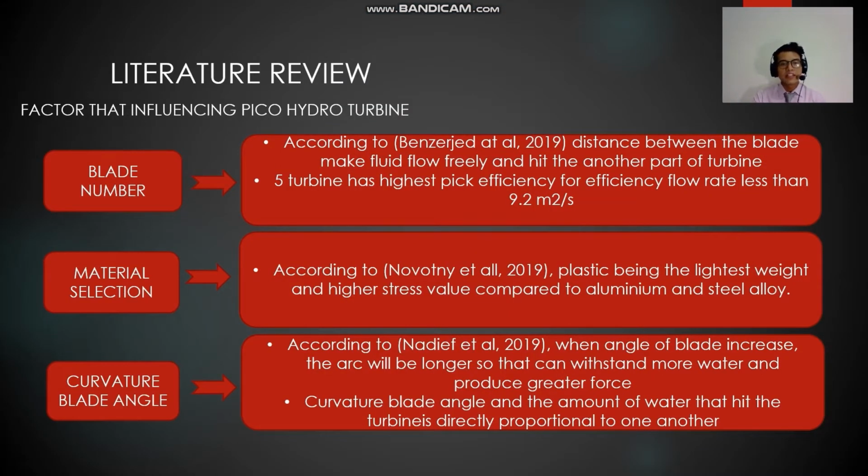Okay, this is my literature review. There are a few factors influencing the Pico hydro turbine that we have to consider. The first one is the blade number. According to Benzich in 2019, the distance between the blades makes the fluid flow freely and hit another part of the turbine per second. The second one is material selection, which is plastic. Usually, we use plastic, being the lightest weight and having a higher stress value compared to aluminum, steel, and alloy.